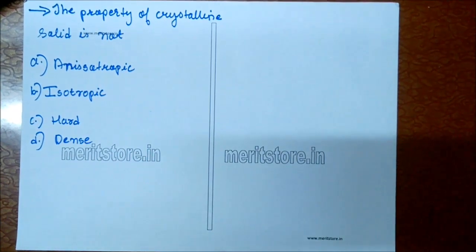Solid state. The property of crystalline solid is not: A. Anisotropic, B. Isotropic, C. Hard, D. Dense.